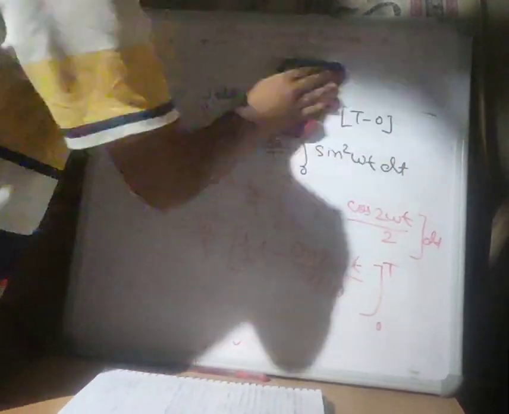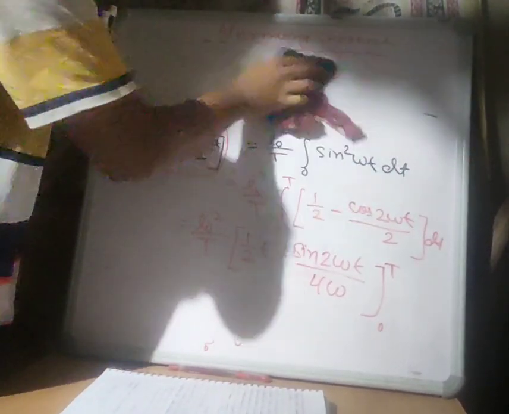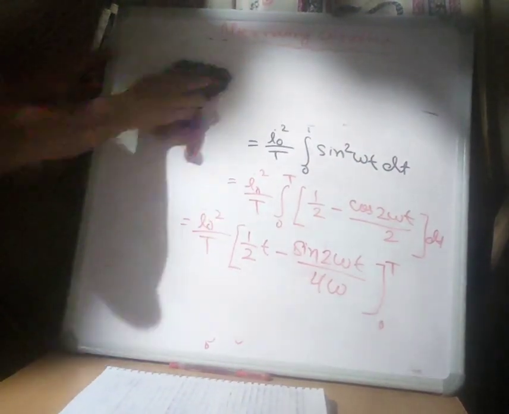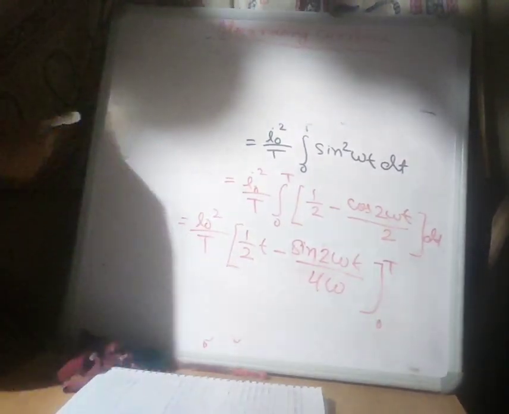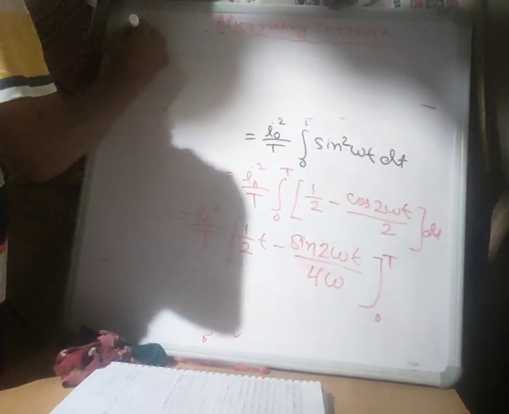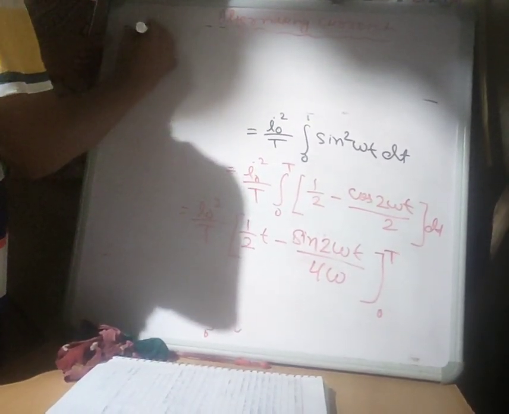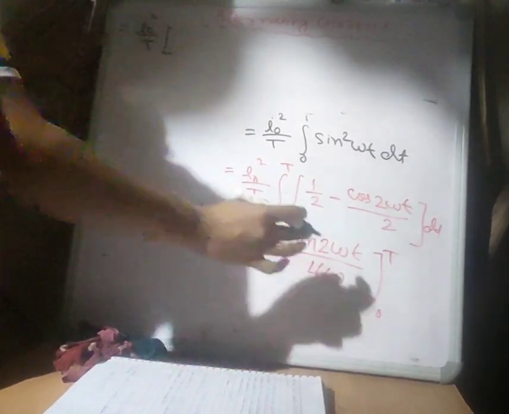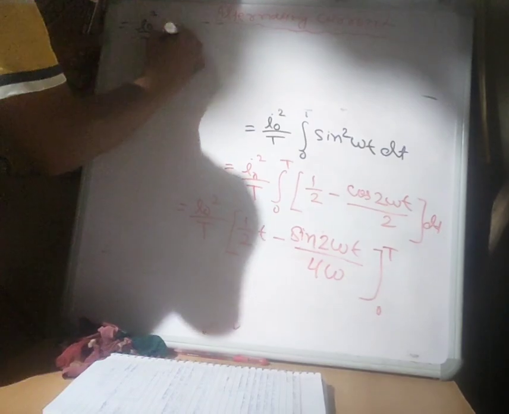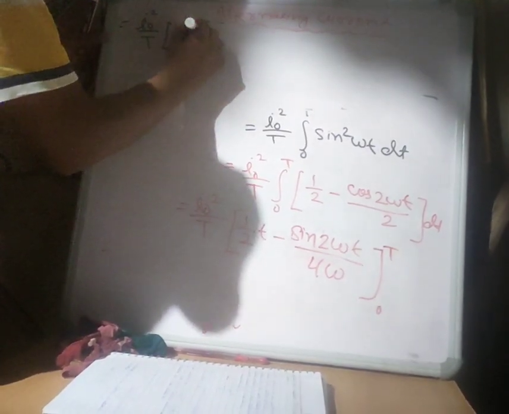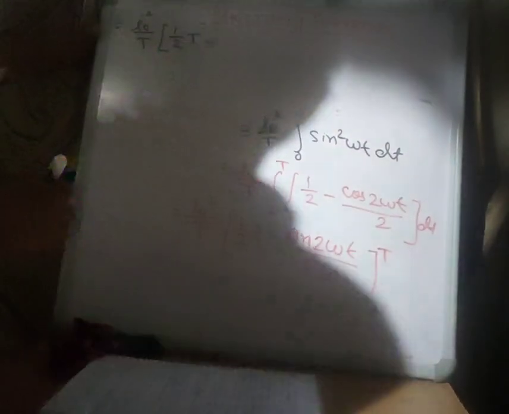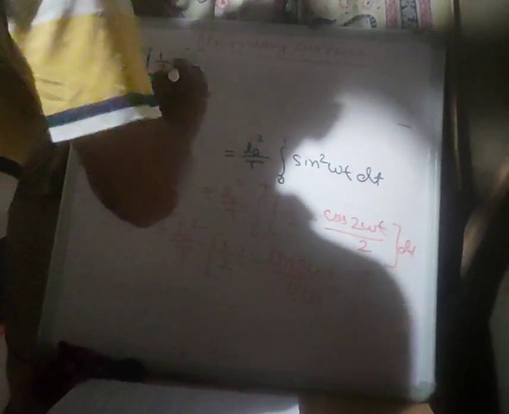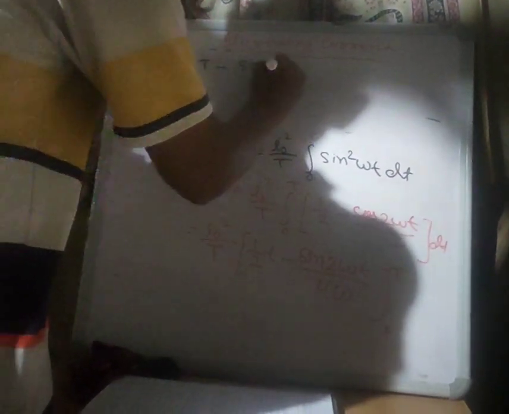Now let us see the result of this calculation. After putting in the values we get I naught square upon t times 1 upon 2 t minus sin 2 omega t upon 4 omega.